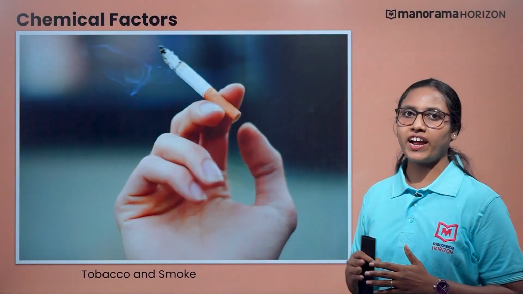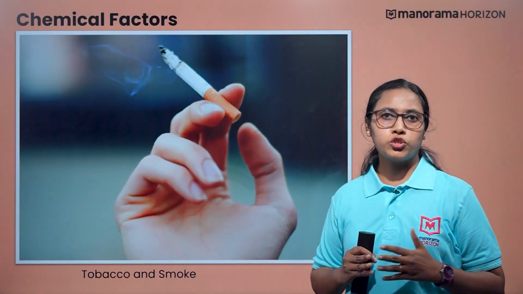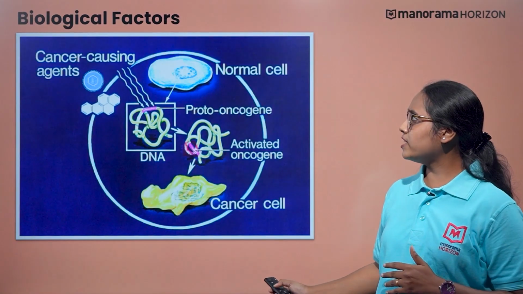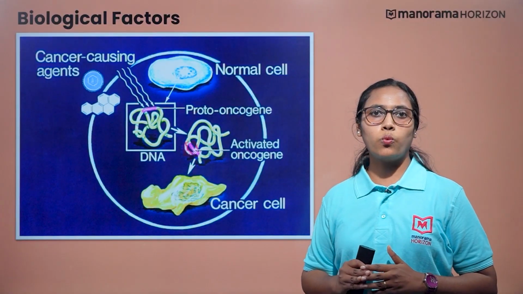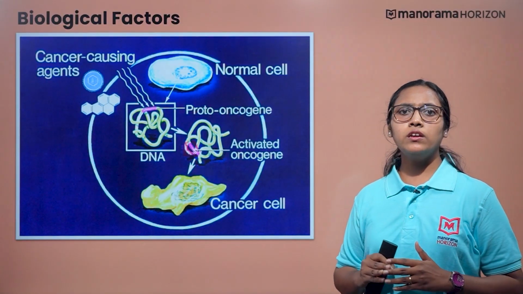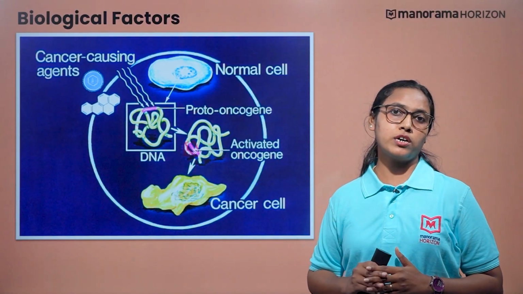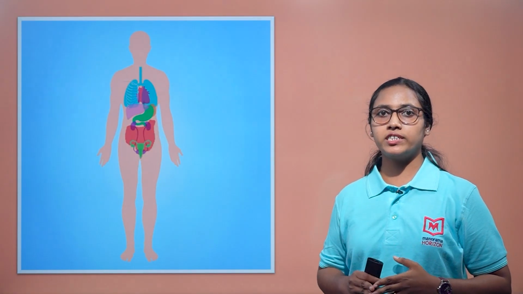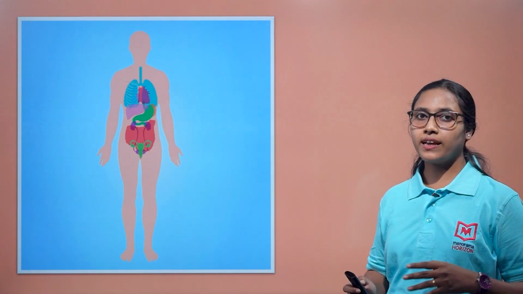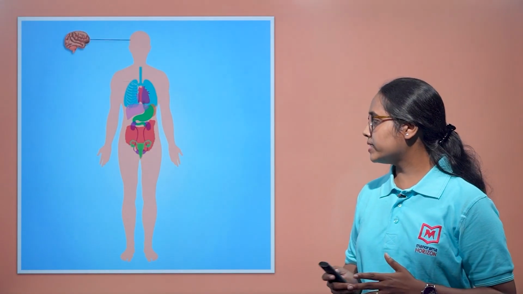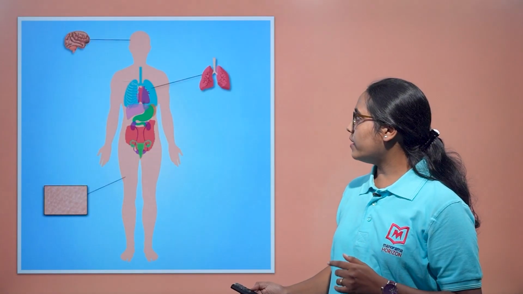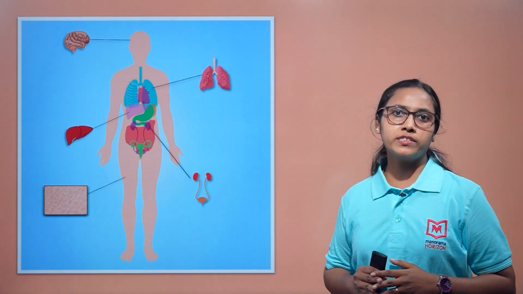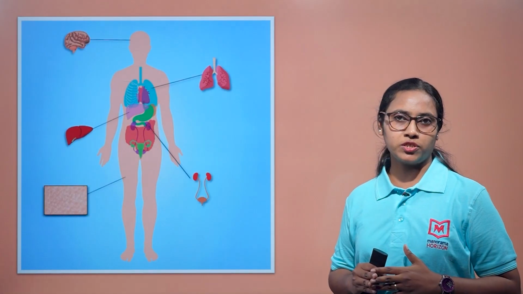Next, the chemical factor includes tobacco as well as smoke, and next the biological factors include viral oncogenes, proto-oncogenes and cellular oncogenes. Which organs do you think get affected by these carcinogens? Let's see. Brain, skin, lungs, liver, kidneys are some of the organs that get affected by these carcinogens.